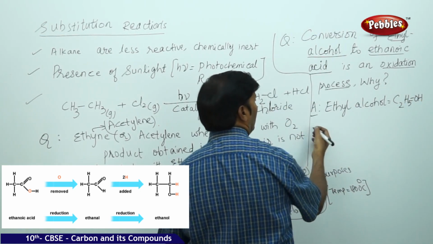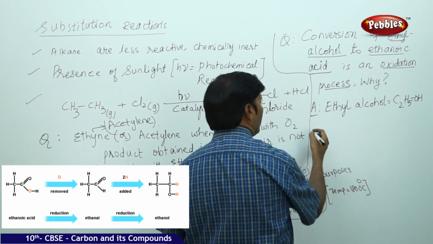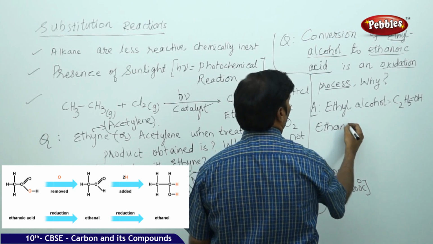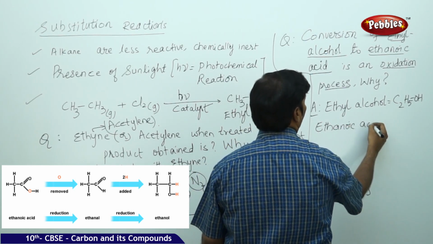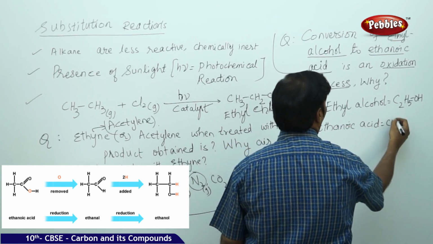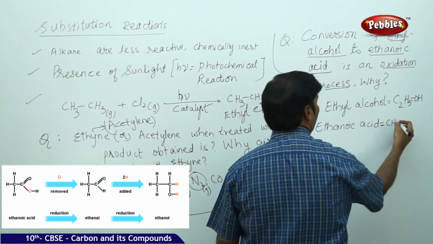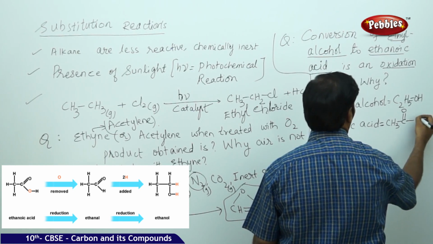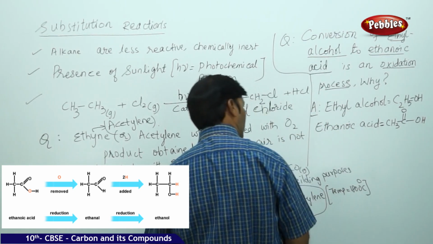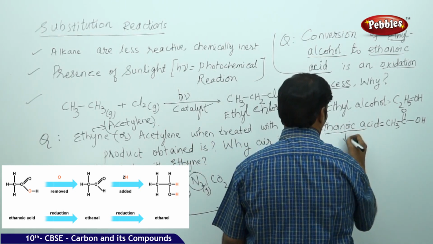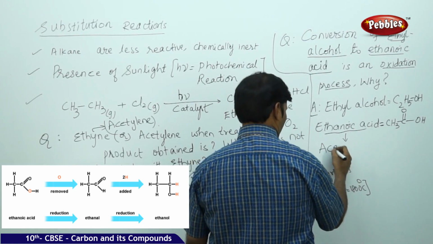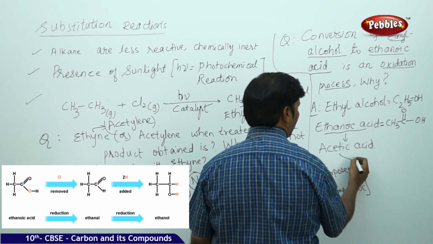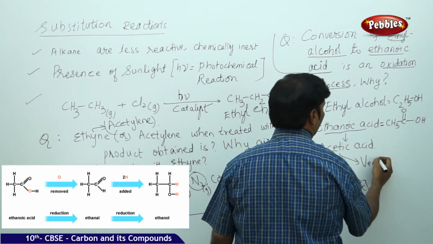Then you can go for ethanoic acid, which is CH3, carbon double bond oxygen, single bond oxygen H. Ethanoic acid is also called acetic acid. Acetic acid is also called vinegar.